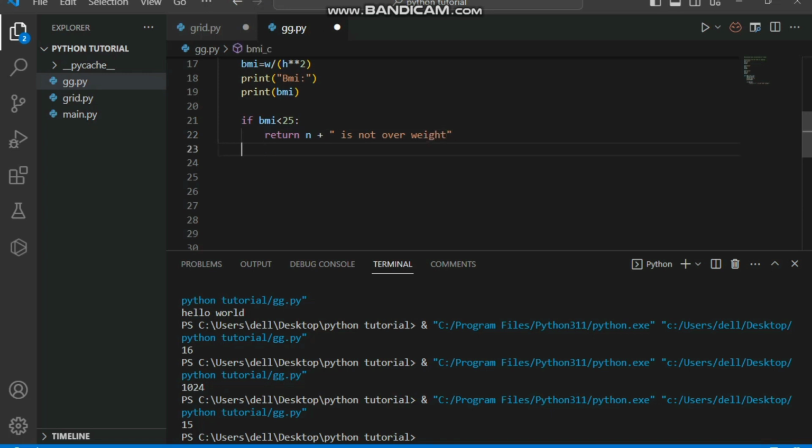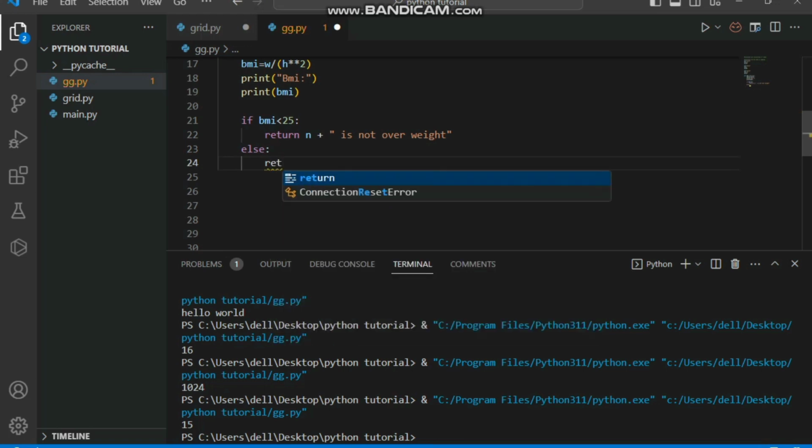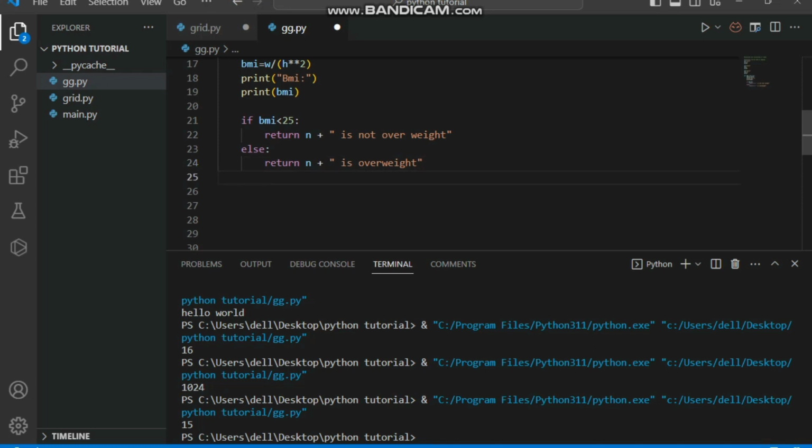And else if our BMI is greater than 25, then you are going to return the name of our person and the string suggesting that this person is overweight. After calculating this, we now need to print out the results.